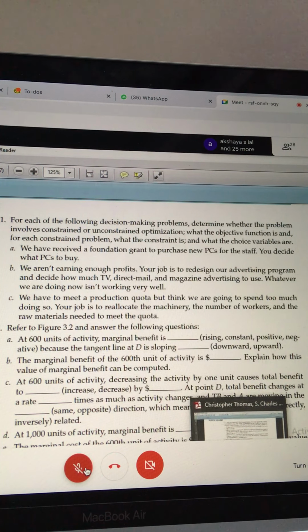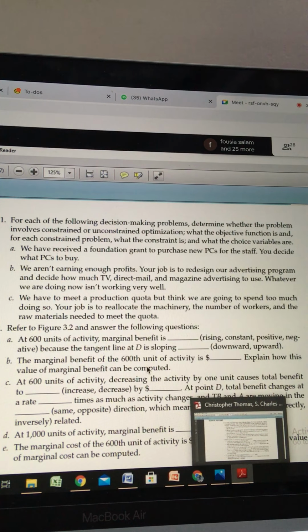Cost minimization, profit maximization. Yeah, it can be cost minimization, because as far as a producer is concerned, we always try for cost minimization, logically.